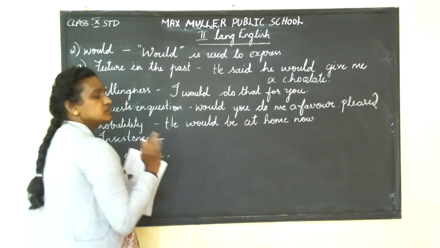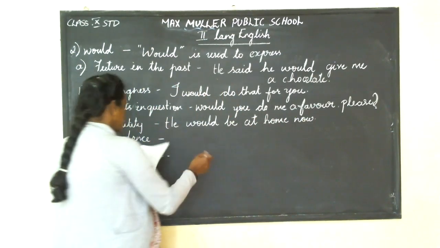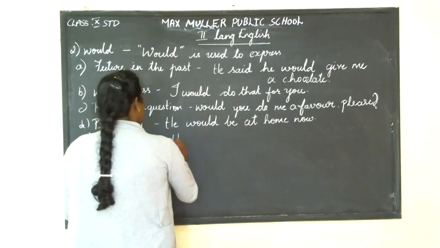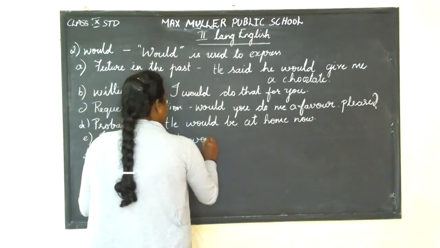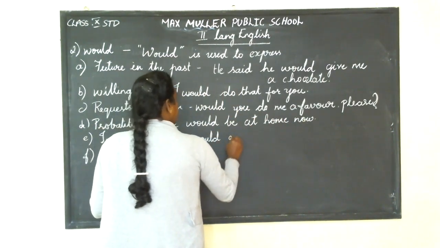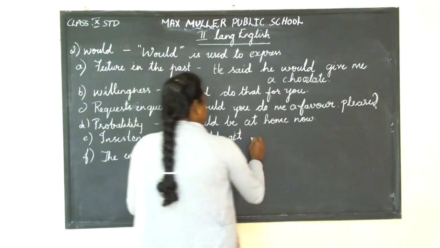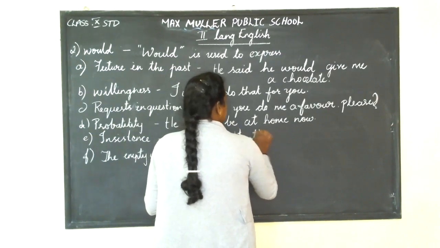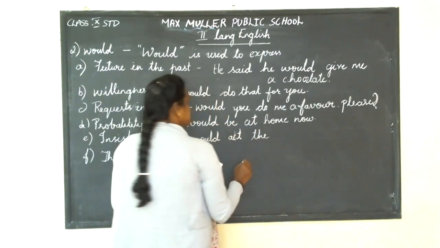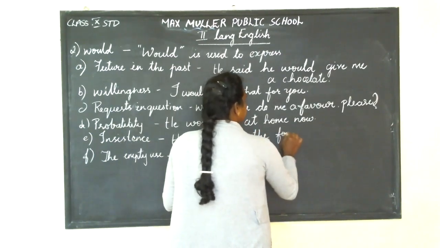Insistence. So insisting, you are insisting someone to do something. He would act the fool. He is behaving like a fool.